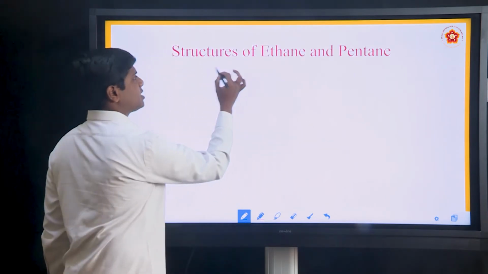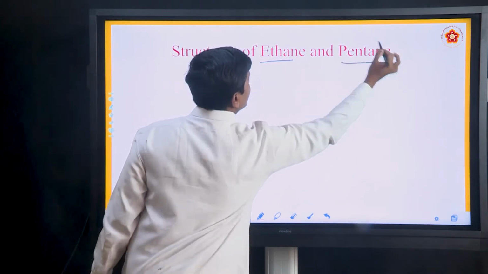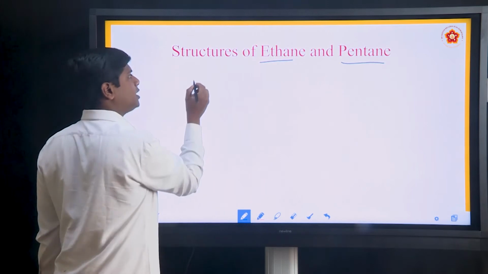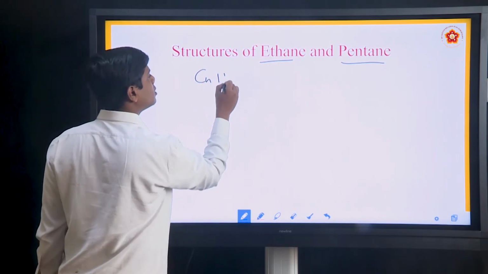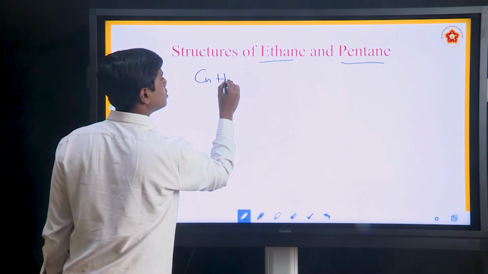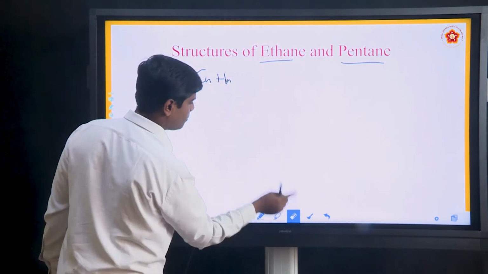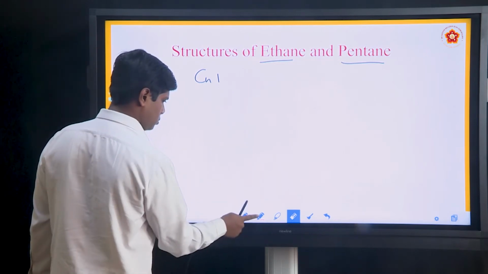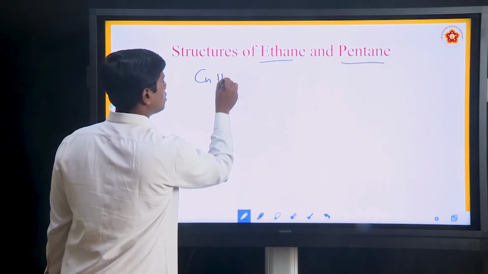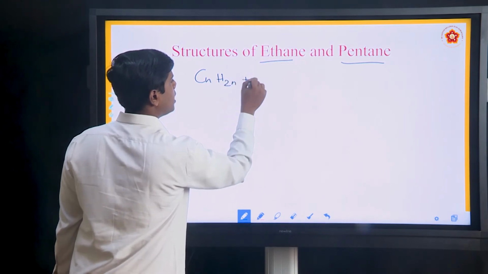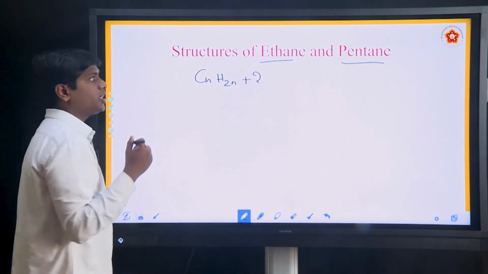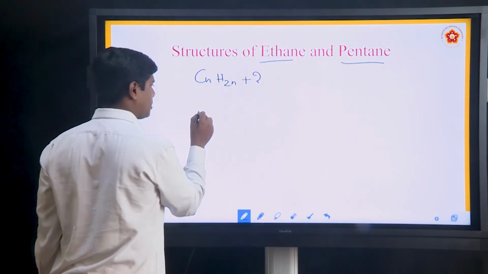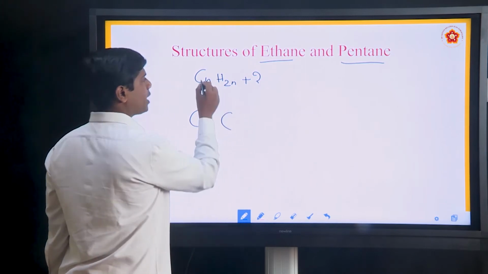Next, let us write the structures of ethane and pentane. Before that, we write the general formula, CnH2n+2. What is the root word, eth? How many carbon atoms? There are 2 carbon atoms. Put n equal to 2.